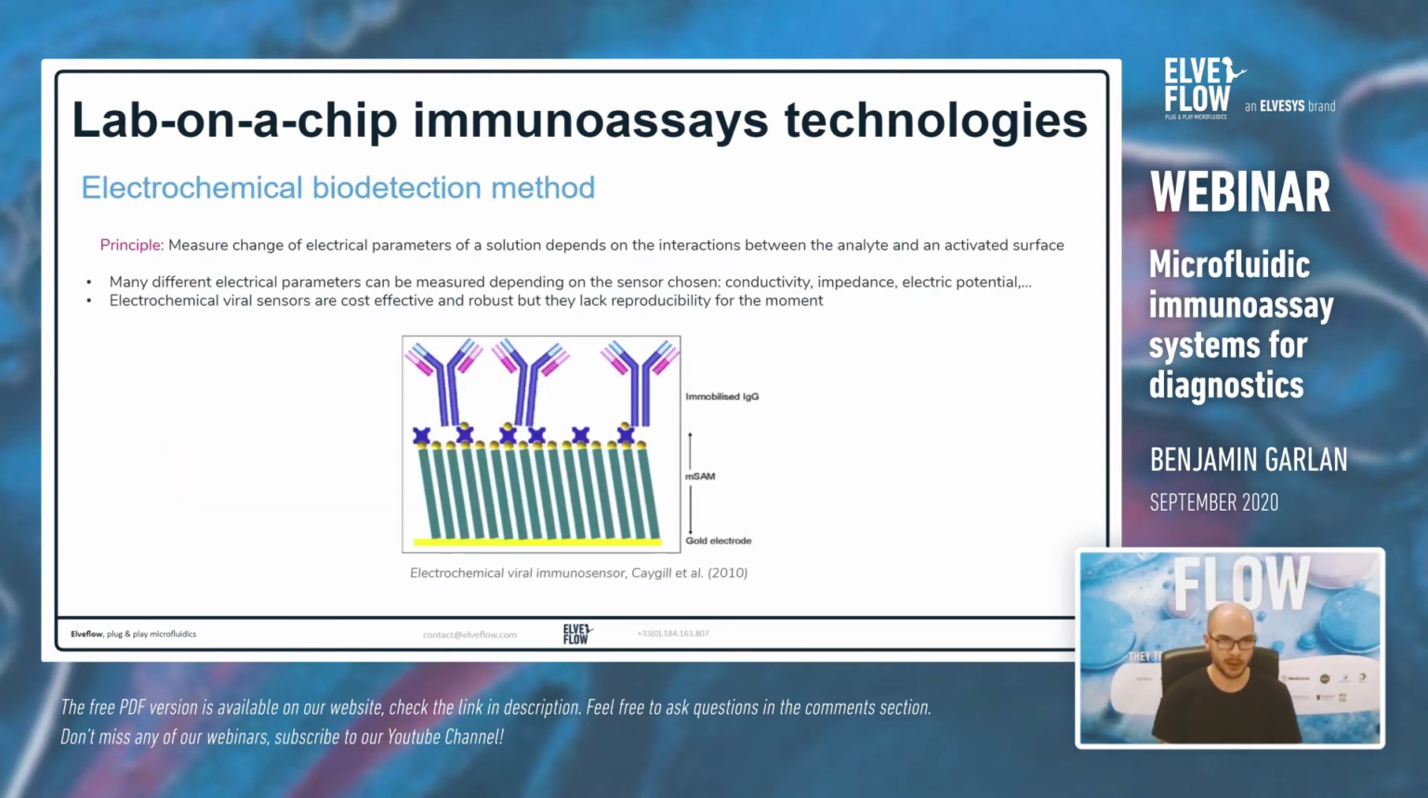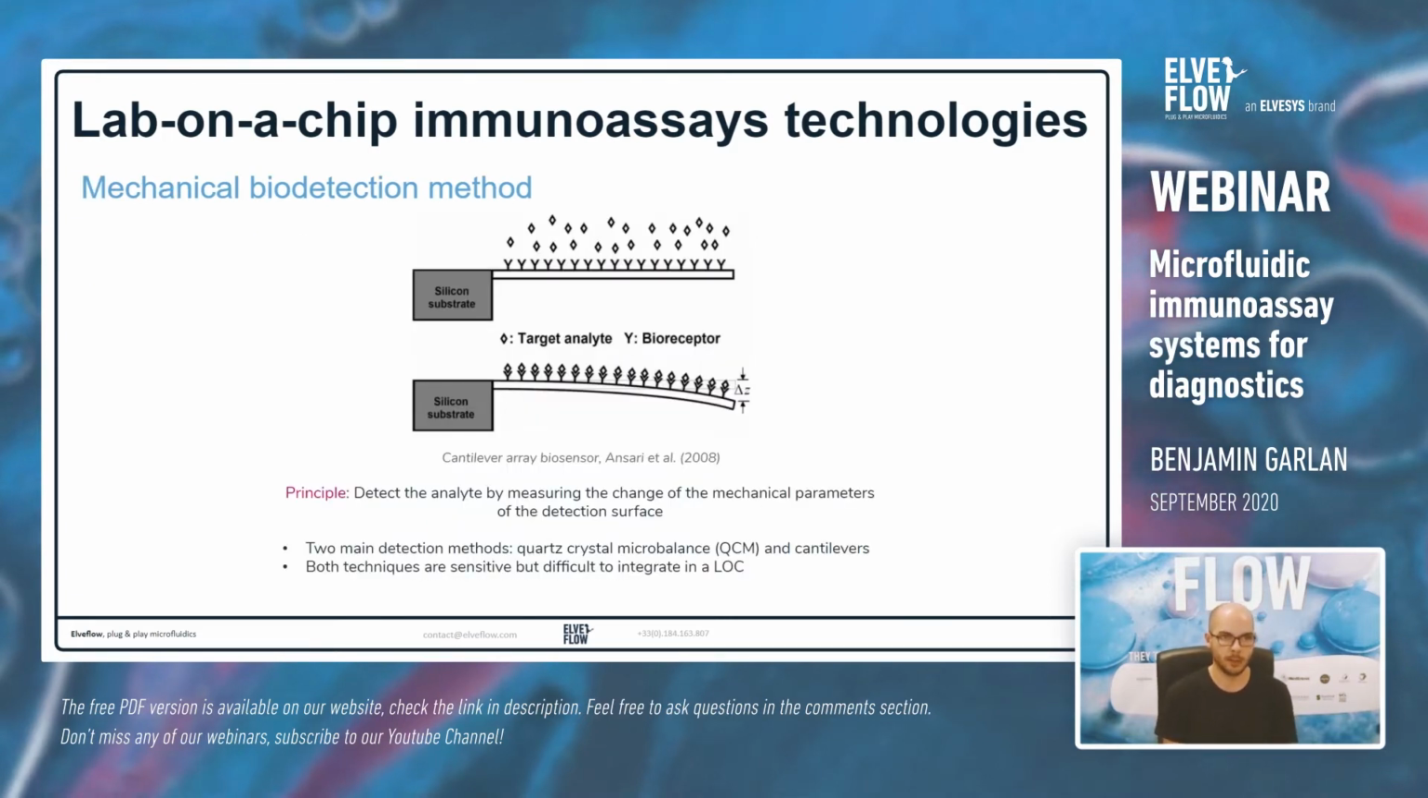Then we've got the electrochemical biodetection method, which measures electrical parameters during the experiment to see if there is a change. If your antibody interacts with the antigen, you will see a difference in specific electrical parameters. So it can be the conductivity, the potential, etc. It's usually cost-effective and robust, but it still lacks a bit of reproducibility. But there's still some research about this method.